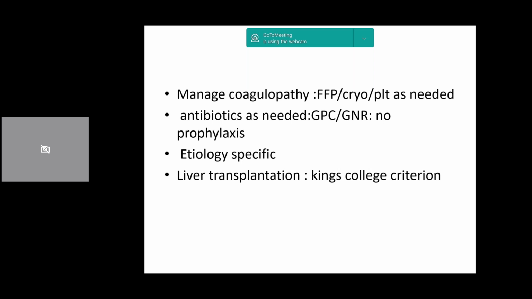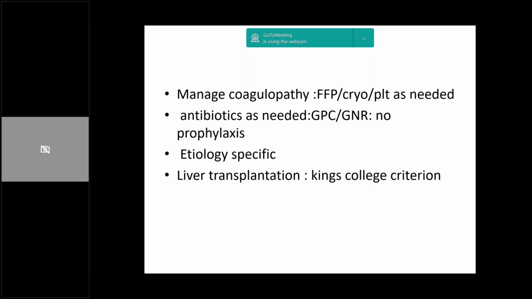Then antibiotics, there is no place for routine prophylaxis, but if needed, GPC, GNR cover, that's gram-positive cocci and gram-negative rod cover, along with an antifungal might be needed. Then it is important to know that in these patients, gram-positive organisms like staph and strepto, we have already discussed. Then there is disease-specific treatment.